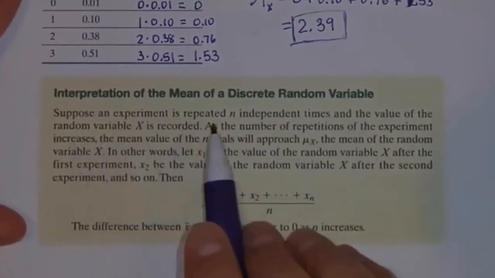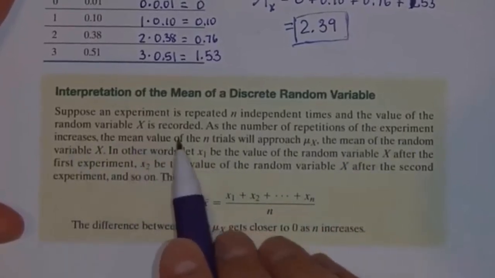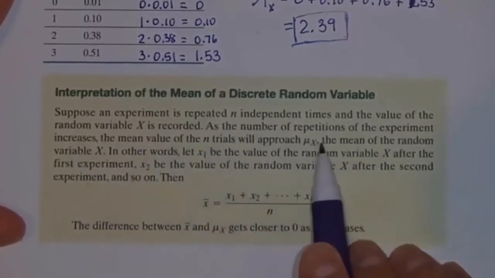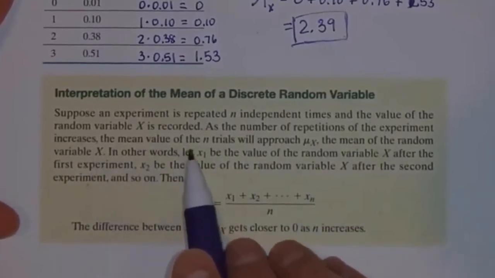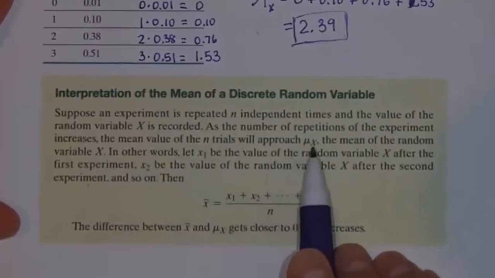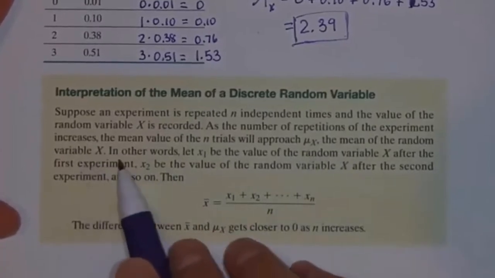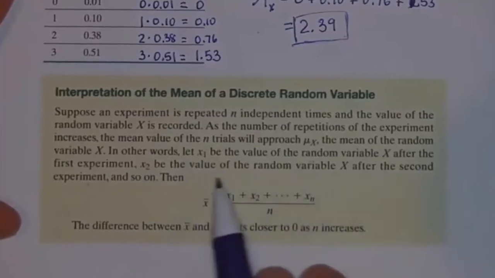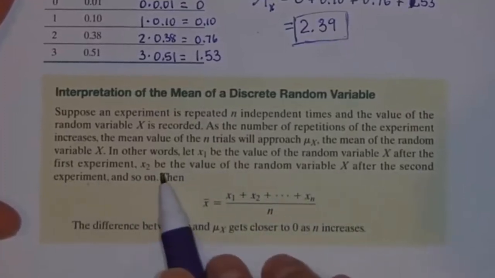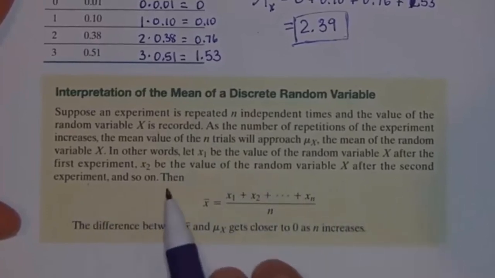Suppose an experiment is repeated n independent times and the value of the random variable x is recorded. As the number of repetitions of the experiment increases, the mean value of the n trials will approach mu sub x, the mean of the random variable x. In other words, let x sub 1 be the value of the random variable x after the first experiment. Let x sub 2 be the value after the second experiment, and so on.